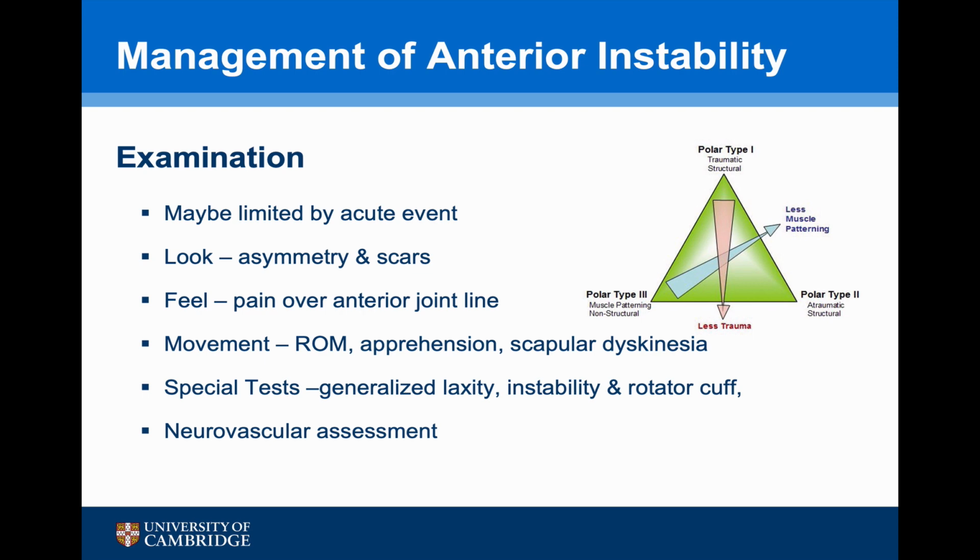On examination, it may be difficult to assess a patient who's had an acute dislocation due to pain and discomfort. However, when looking at the patient, it's important to assess any asymmetry and scars, whether they have any pain over the anterior joint line. When looking at movement, you want to look at the range of motion, whether they have any apprehension and any associated scapular dyskinesia. Special tests will include looking for generalised laxity, instability and any problems with the rotator cuff, and also it's important to undertake a neurovascular assessment.